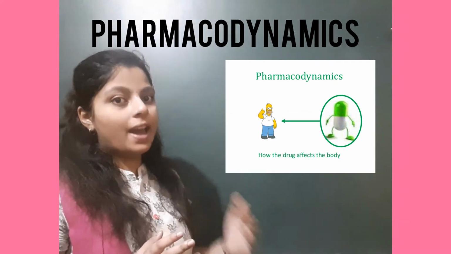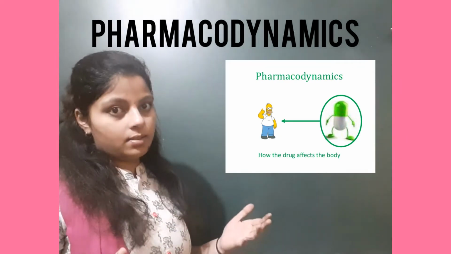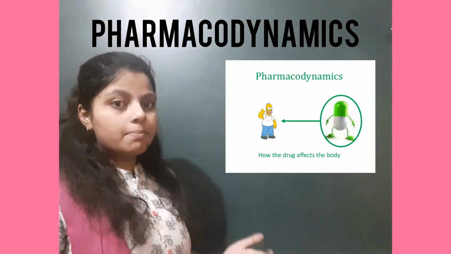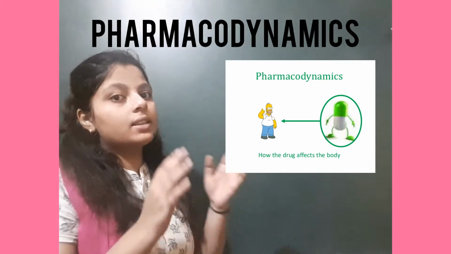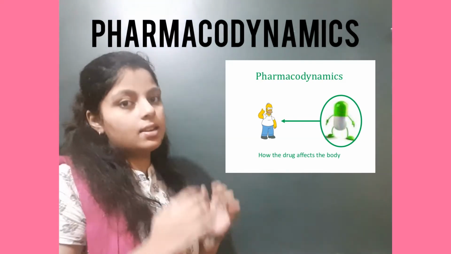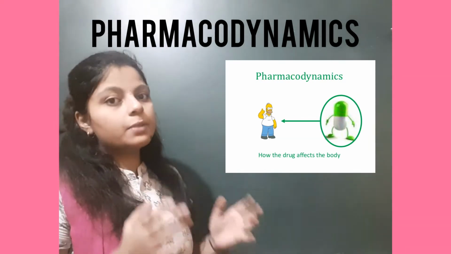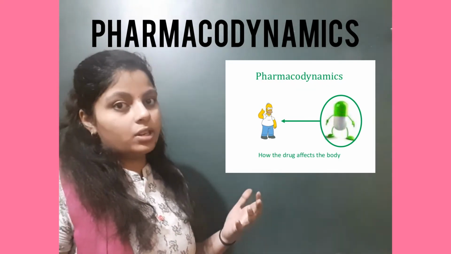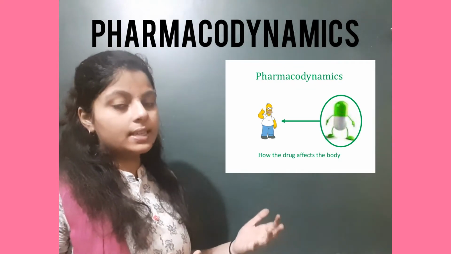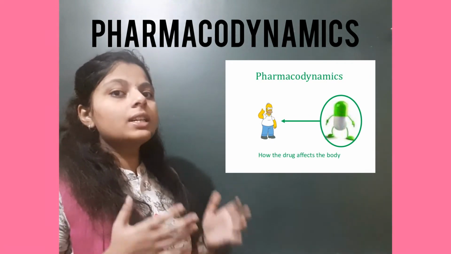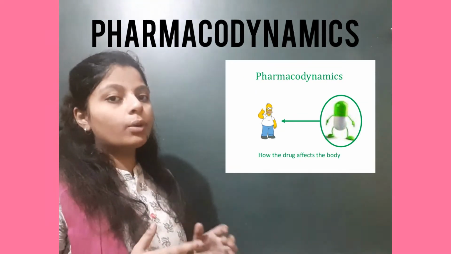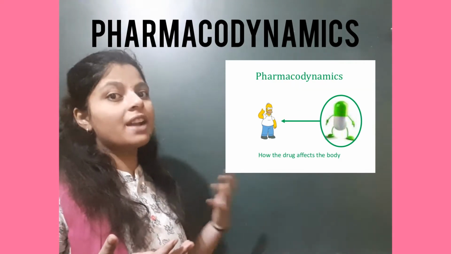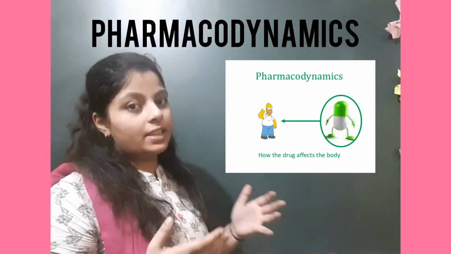What does it show? The effects. Why do we take medicines? What happens when we take the medicines? When we take the medicines, there are two effects. One is the desired effect, another one is the undesired effect. With the desired effect, mainly we get the benefit of diagnosis of the disease, treatment of the disease, prevention of the disease, or we take it for the maintenance of health. Whereas with undesired effects, mainly we can see certain side effects and adverse toxic effects.